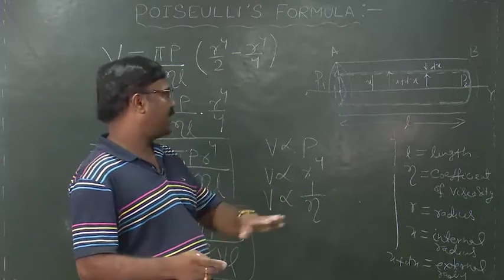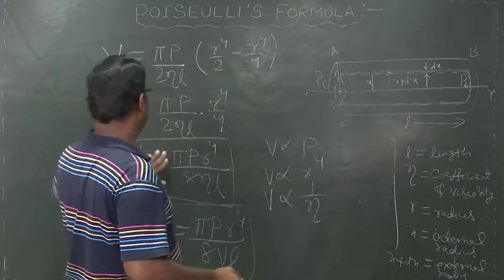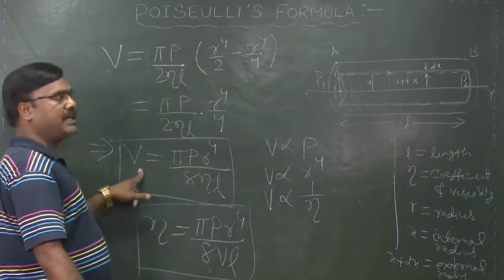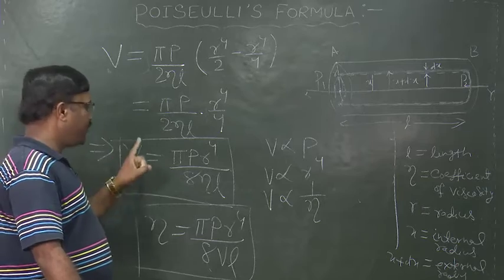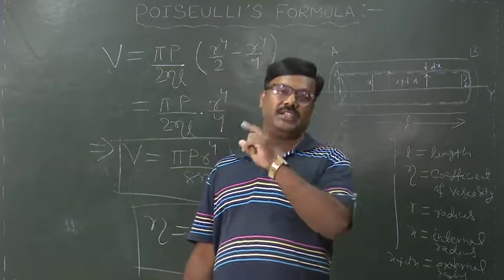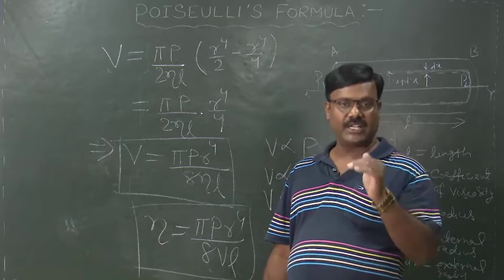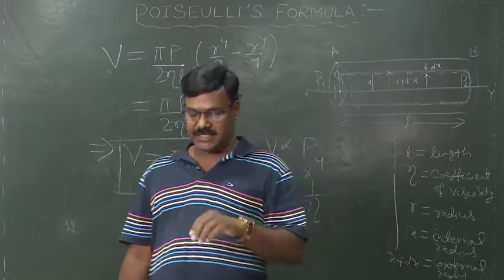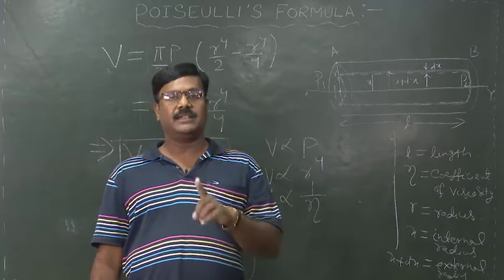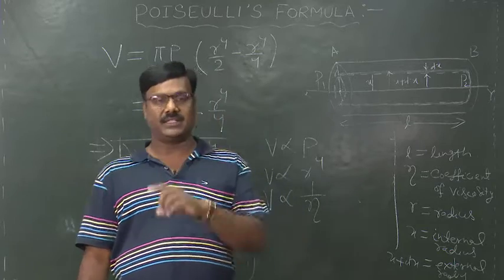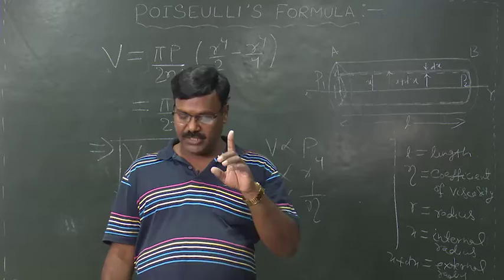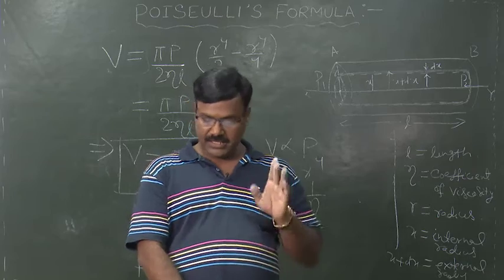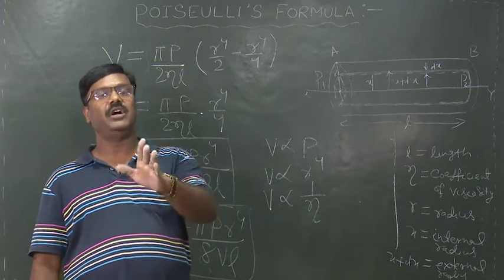Hence, starting from this point, we arrived at our target, and this is the expression for Poiseuille's formula. This formula is obtained only due to the assumptions, but in actual practice this never happens, and hence Poiseuille's formula needs two corrections. One correction is due to the kinetic energy of the liquid, and the second correction is due to the acceleration of the liquid.